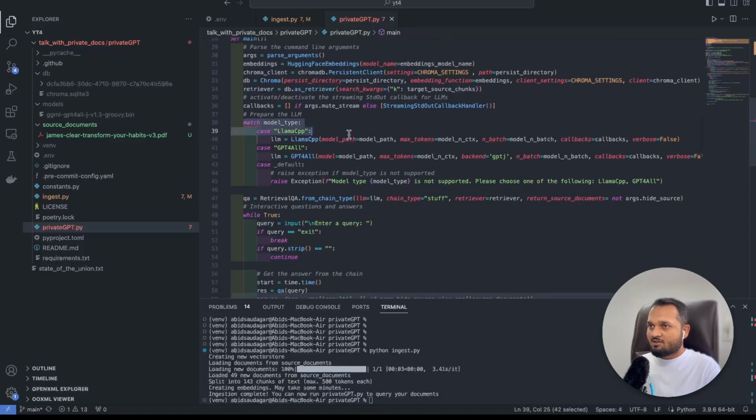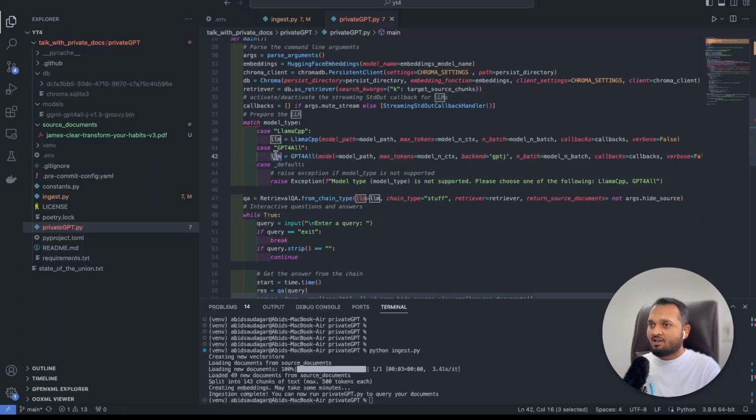Now here is the model type. There can be multiple LLMs, like multiple types of open source models. Here we are supporting only two, LlamaCpp and GPT4All. Our open source model is a GPT4All type of model, so this is for that. If the type of the model matches these two, it will initiate the LLM like this. Otherwise, it will throw an error and show that the model type is not supported.